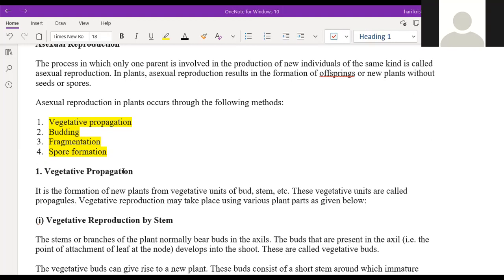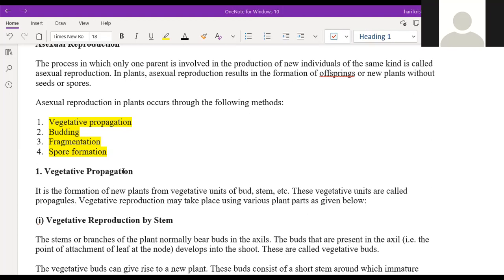And spore formation: there are actually two types of plants. Plants are divided on the basis of whether they have flowers or fruits. Those that only have roots, stems, and leaves are called angiosperms, and those that have everything a normal plant has are called gymnosperms. Now, in these plants the flower is not present, so spores are formed.